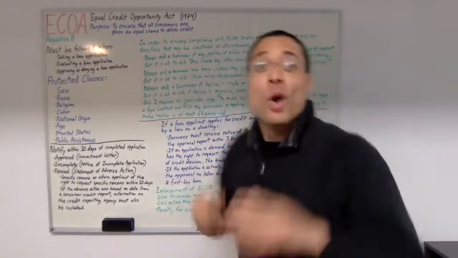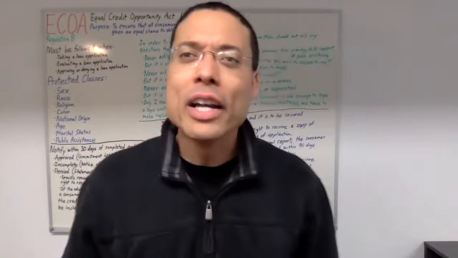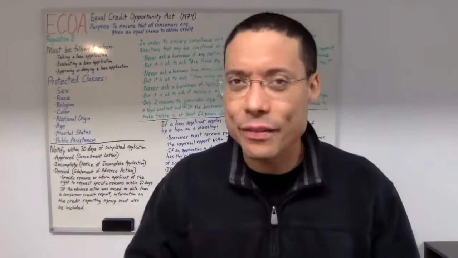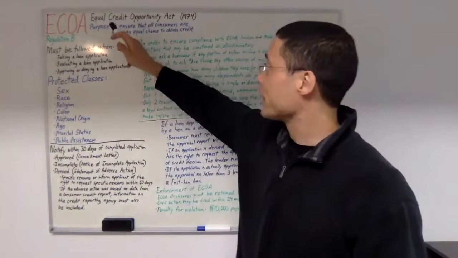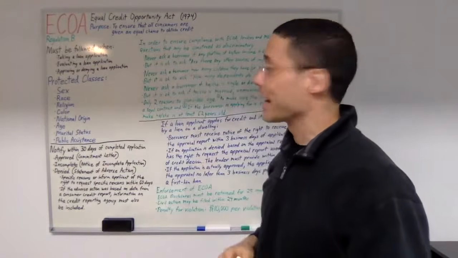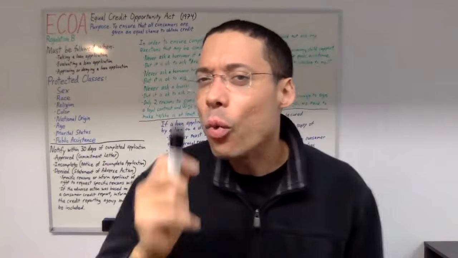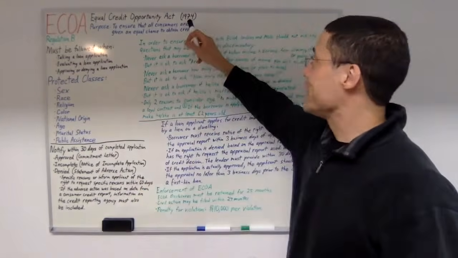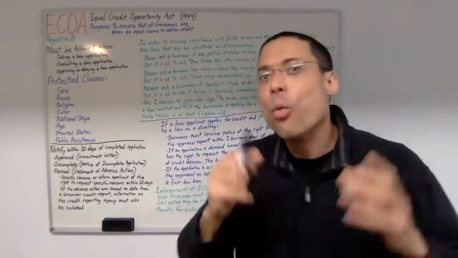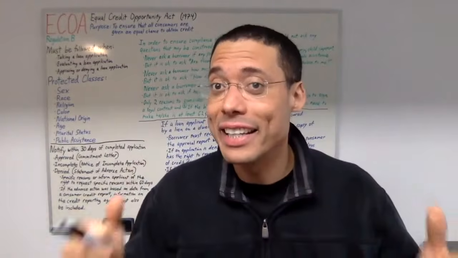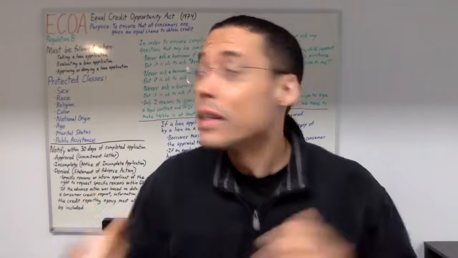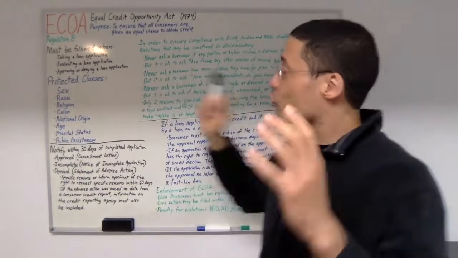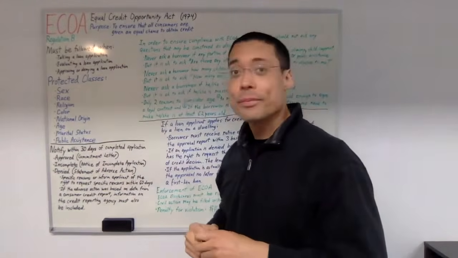On this board, we're talking about ECOA. What is ECOA? What does ECOA stand for? ECOA stands for the Equal Credit Opportunity Act. What year was ECOA enacted? ECOA was enacted in 1974. What regulation is ECOA? ECOA, the Equal Credit Opportunity Act, is Regulation B.